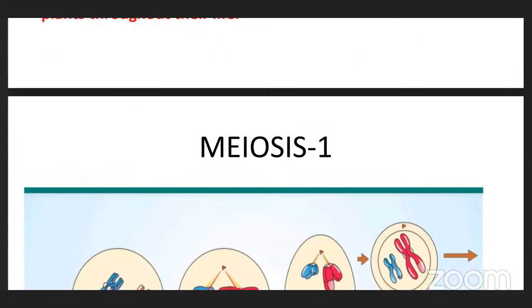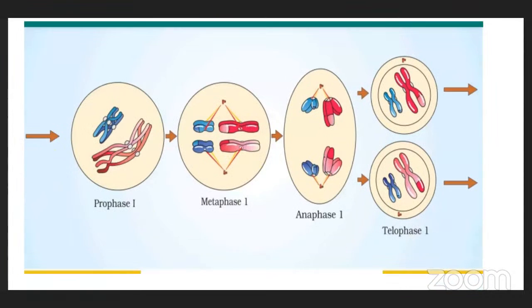This is meiosis: prophase 1, metaphase 1, anaphase 1, and telophase 1. Prophase 1 is again categorized into 5 substages: leptotene, zygotene, pachytene, diplotene, diakinesis. In leptotene, condensation of genetic material takes place. In zygotene, homologous chromosomes start pairing, that is synapsis. In pachytene, crossing over takes place between non-sister chromatids.